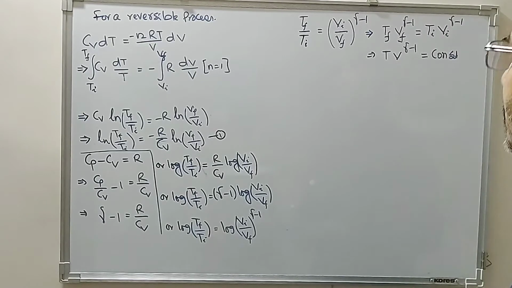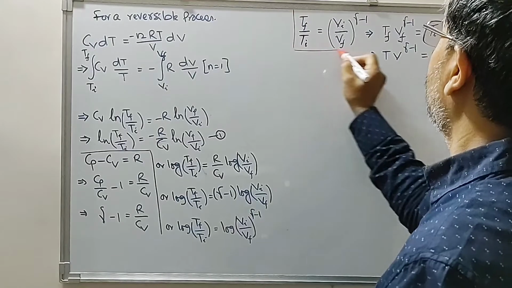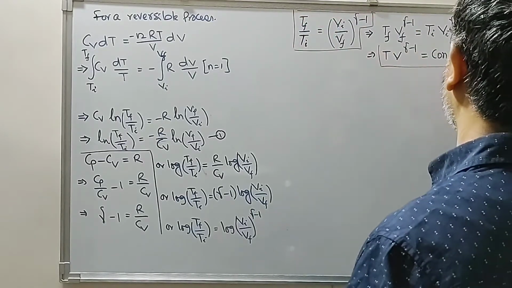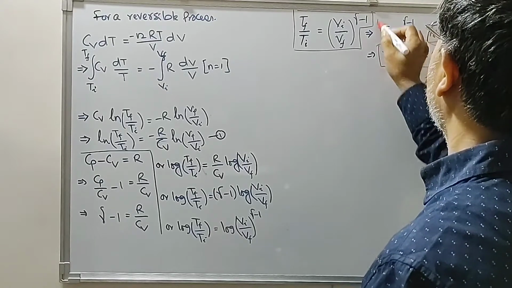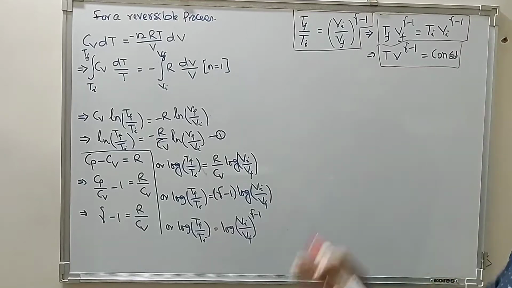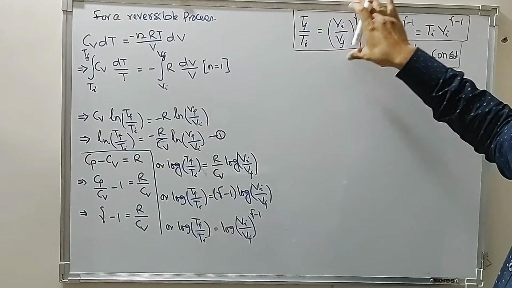So either we have this equation or this equation.